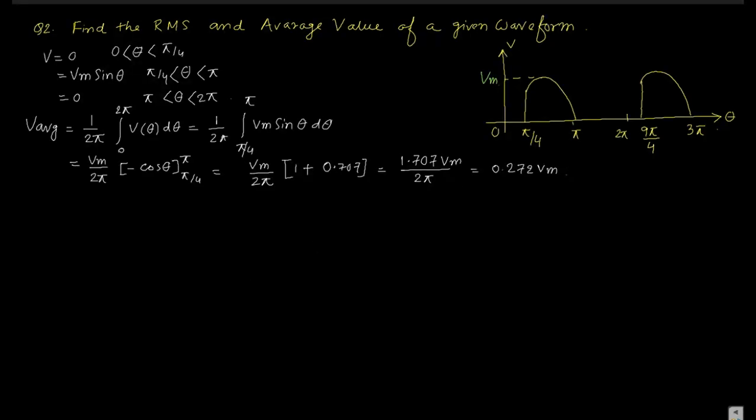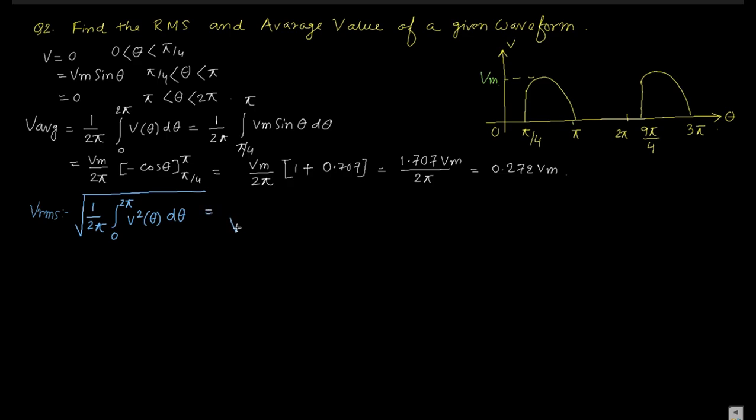Now you can solve the second part, that is the RMS value, Vrms. What is the Vrms value? Again we can take one root, then it becomes 1 by 2 pi. You have to consider the full cycle. 1 by 2 pi, it is 0 to 2 pi, v square theta d theta.